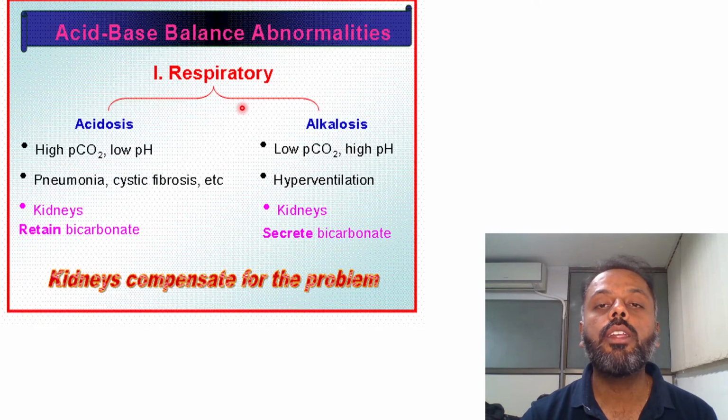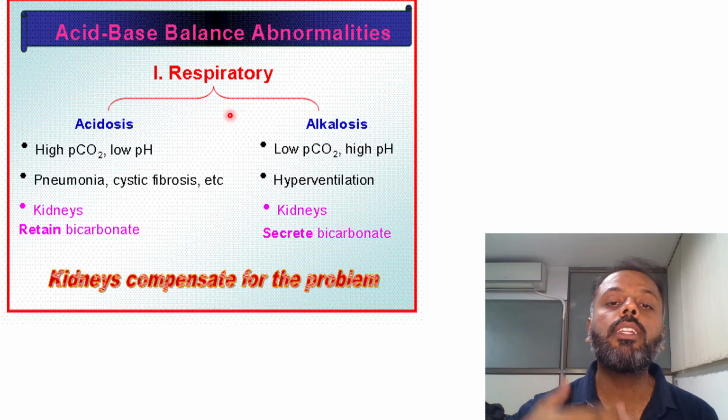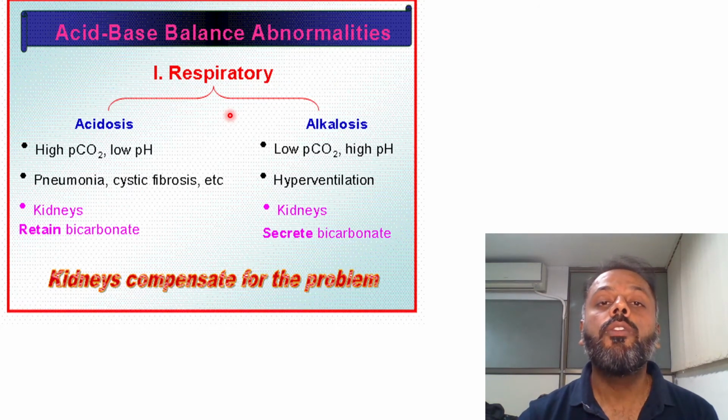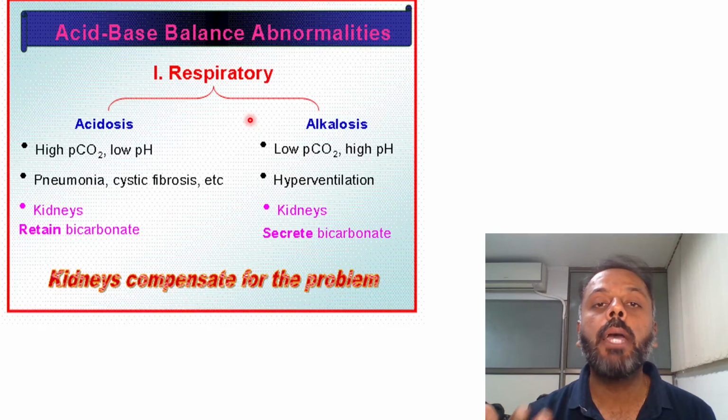Fourth and last disorder is respiratory alkalosis. Respiratory alkalosis occurs due to an increase in the pH, which is characterized by a decrease in the CO2 concentration. This occurs due to hyperventilation. Hyperventilation is an increase in the rate as well as the depth of breathing, and hypoventilation is characterized by rapid and shallow breath.